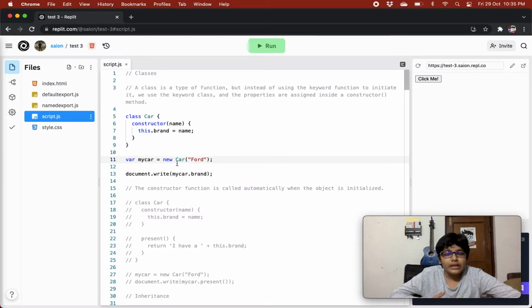That value is passed into the constructor method, so now it has got the value of name, and it has set the brand variable to Ford. And when we show the value of the brand property in the myCar object of the Car class, we'll get Ford because we have set it to Ford.